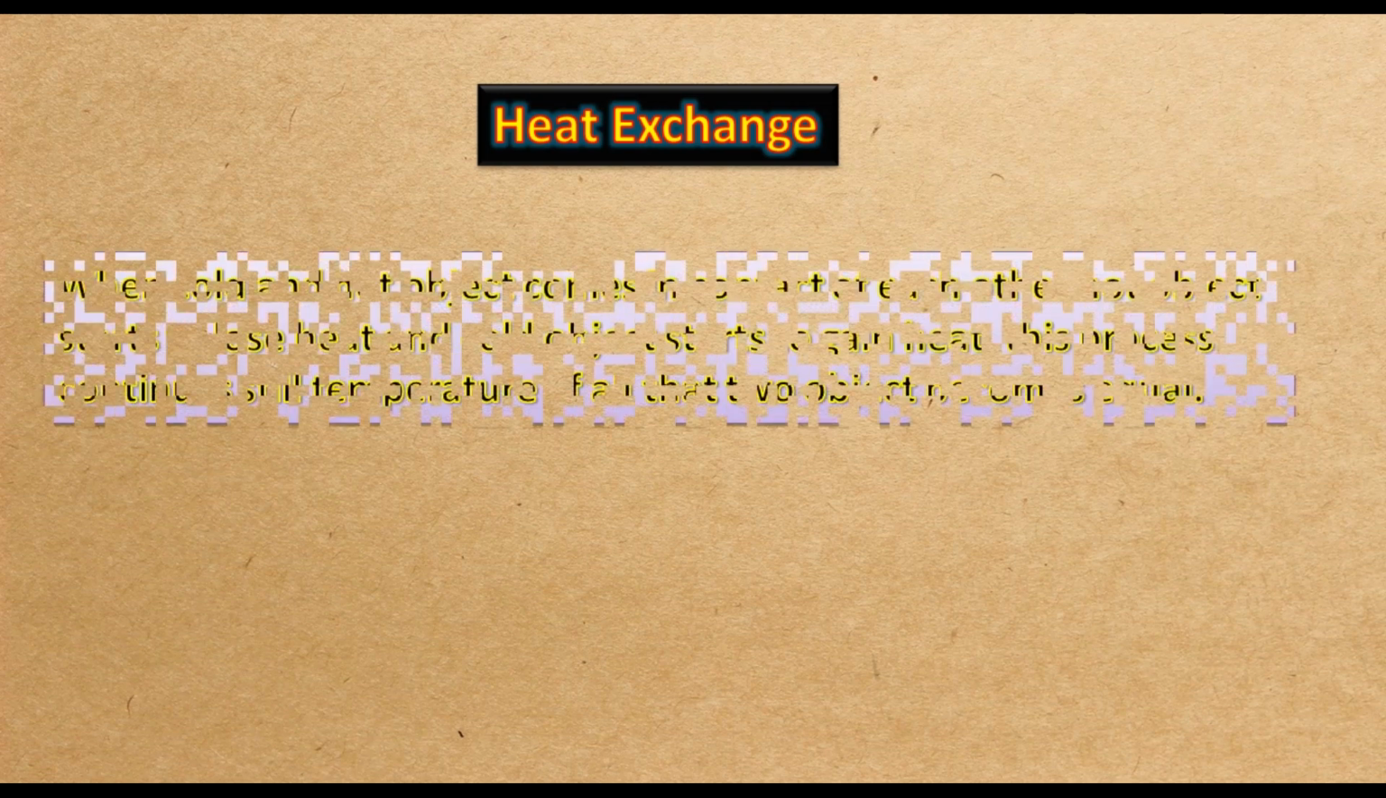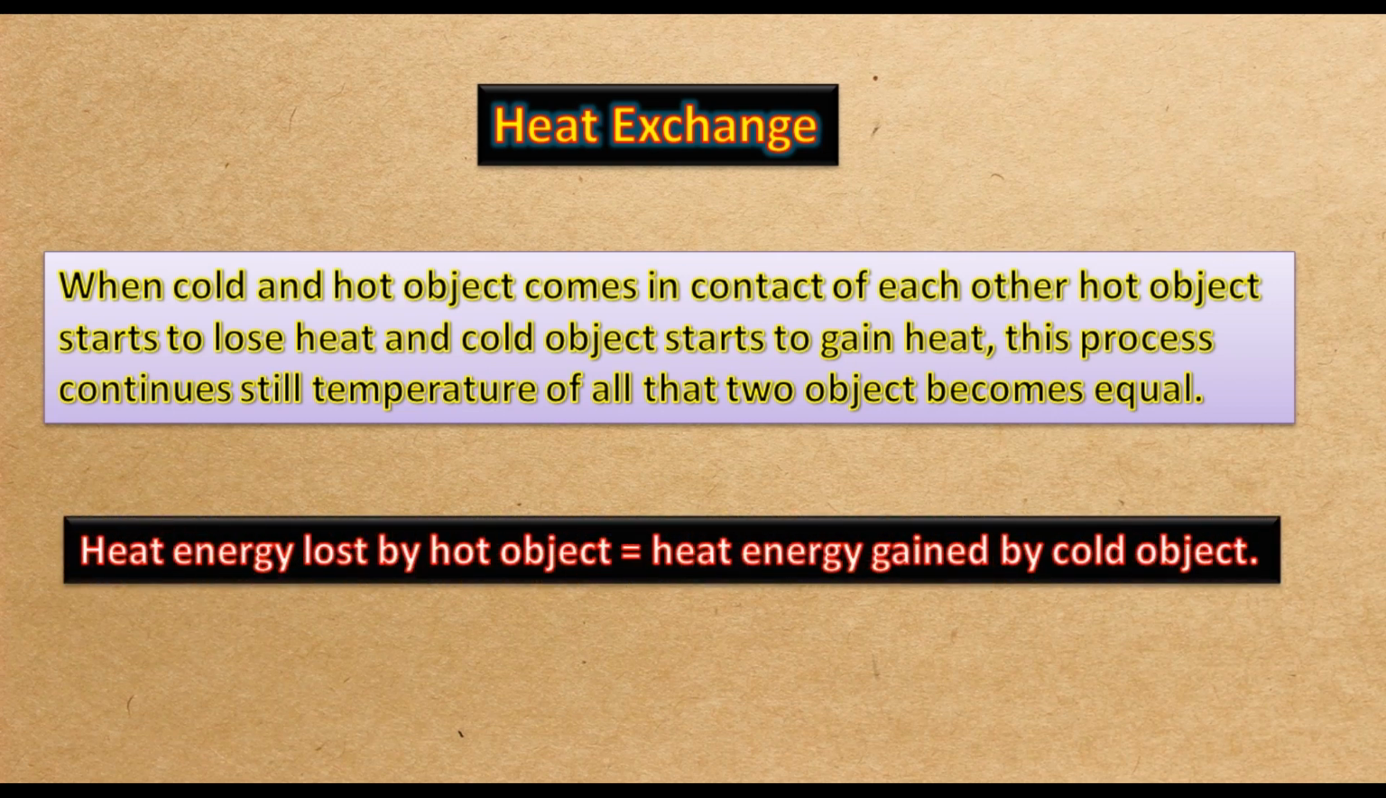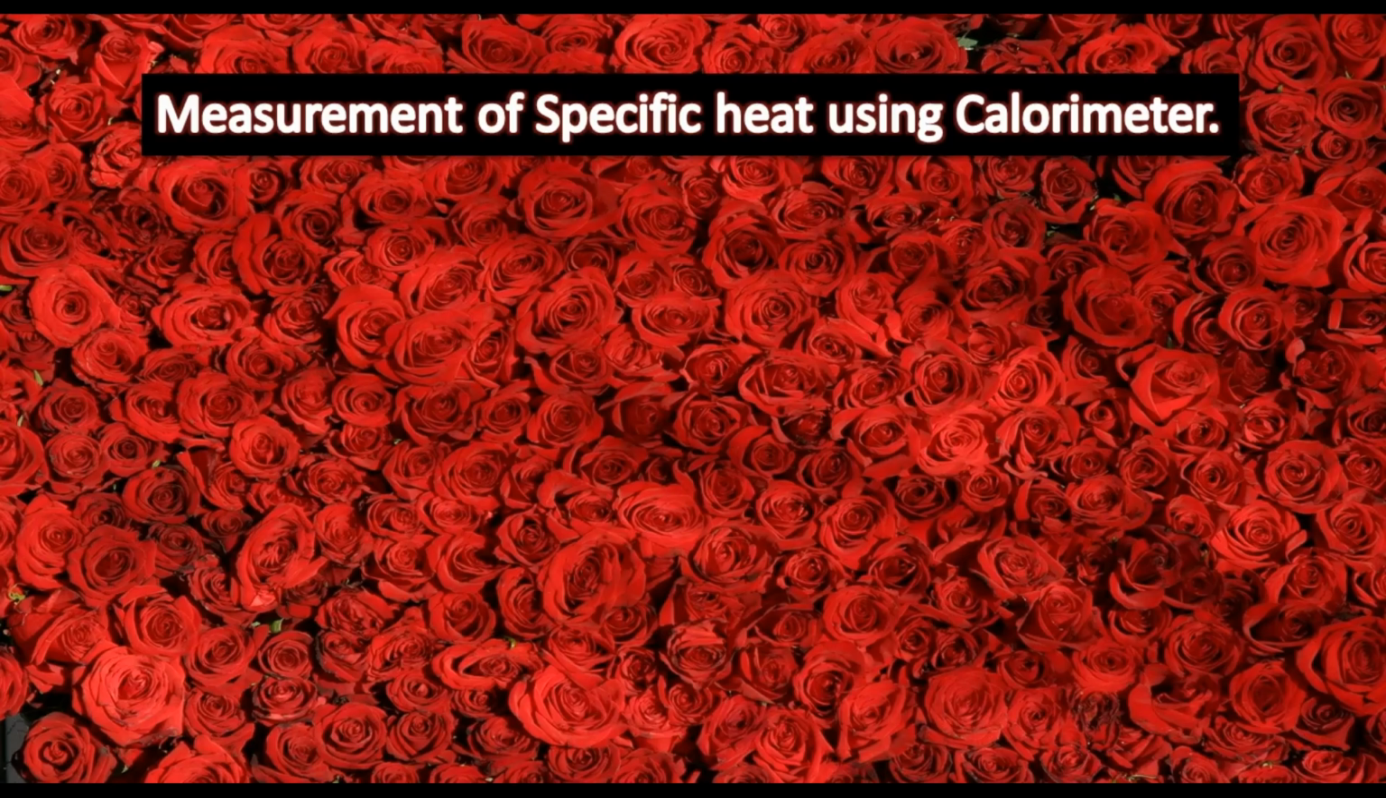Heat exchange. When cold and hot objects come in contact with each other, the hot object starts to lose heat and the cold object starts to gain heat. This process continues till the temperatures of the two objects become equal. Heat energy lost by the hot object is equal to heat energy gained by the cold object.